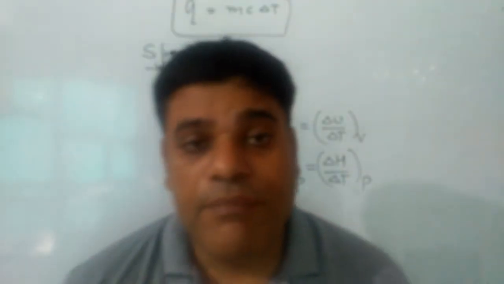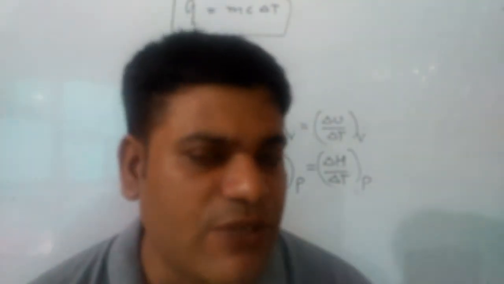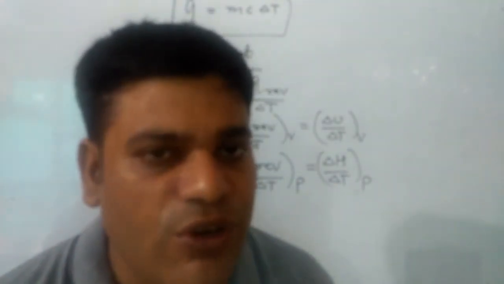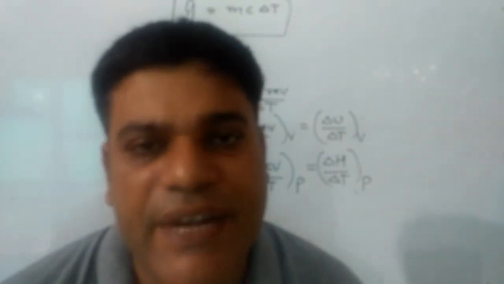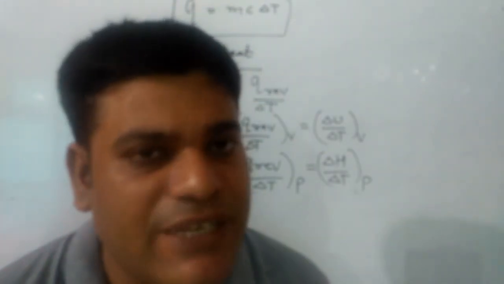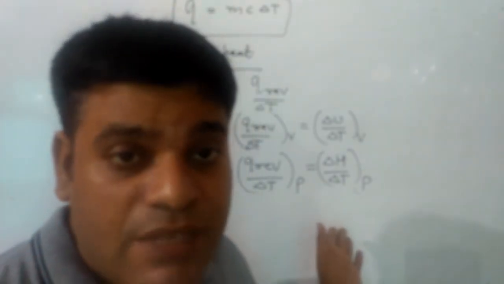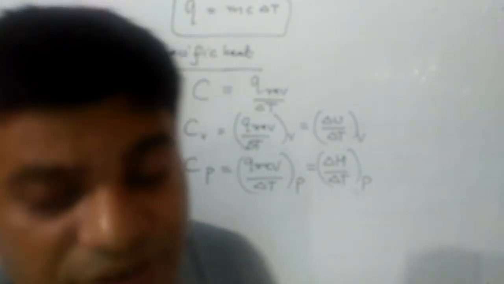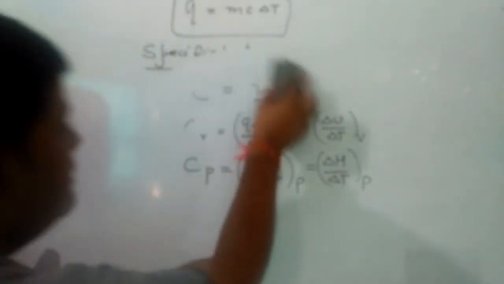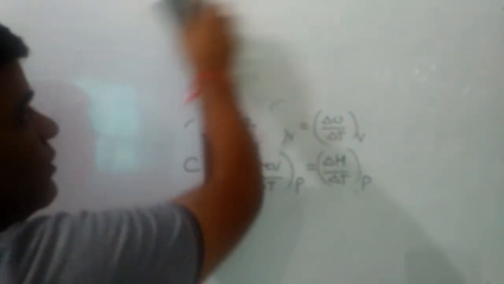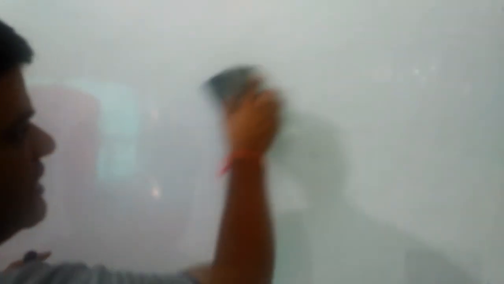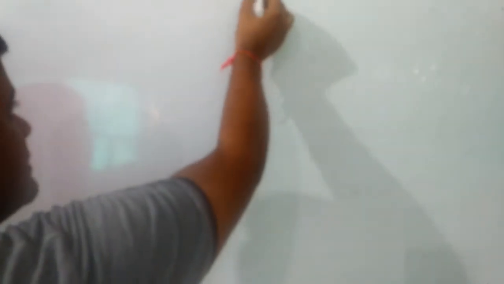So Cv may be defined as the change of internal energy with respect to change of temperature at constant volume, while Cp may be defined as the change of enthalpy with respect to change of temperature at constant pressure. When it is for one mole, it will be molar specific heat at constant volume and molar specific heat at constant pressure. Now we have to derive the relationship between Cp and Cv. They are related by the formula Cp minus Cv is equal to R.